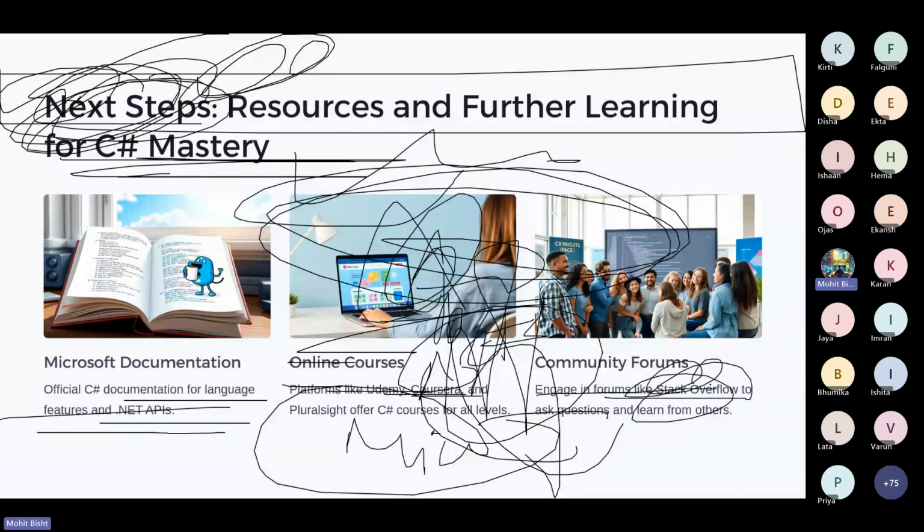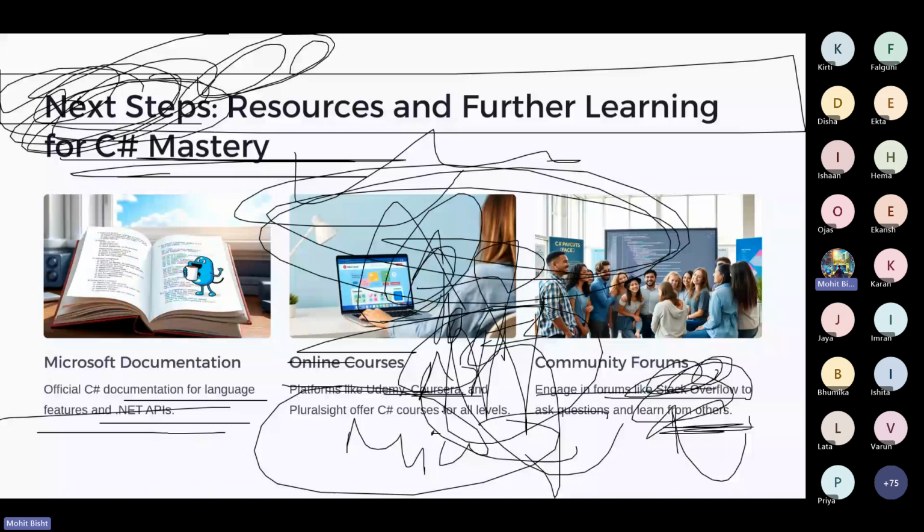Like we already know about Slack. We also have a community, right? So it's also a community forum, and you can share all the things, right? So I can simply share the Microsoft Learn link for C Sharp. I will paste it, and after this we can wind up this session.